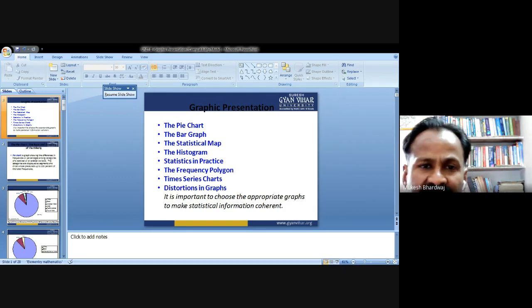The statistical map is the geographical distribution. See this, this is the map, and in this map, each state is mentioned, and the data are shown through colors.